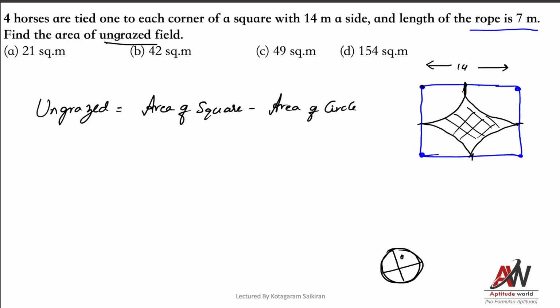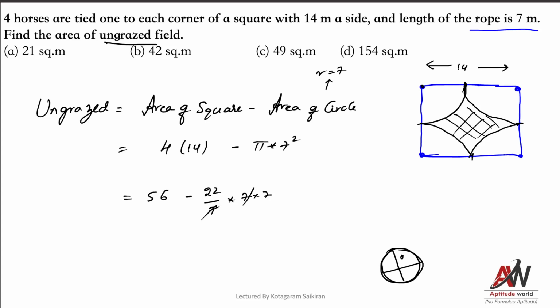See here, area of circle. What is radius of circle? R is nothing but 7 centimeters. So what is area of square? 14 squared minus pi into 7 squared. That's it. Am I correct or not? So this is nothing but 14 squared minus 22 by 7 into 7 into 7. So this and this will get cancelled. At last what you will get?